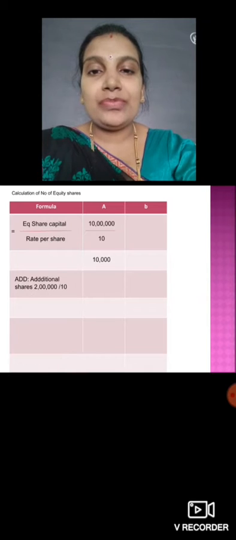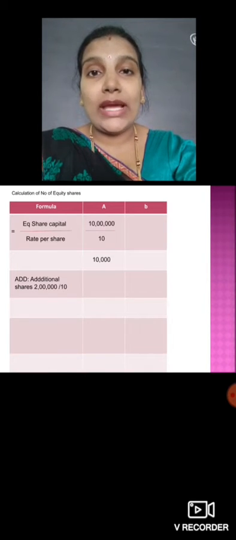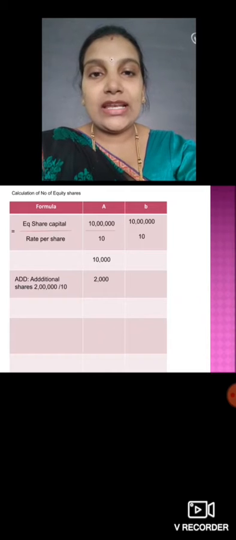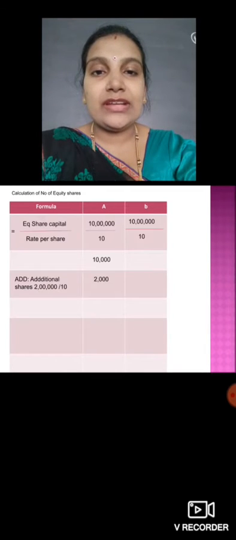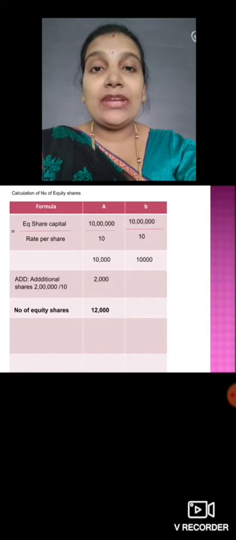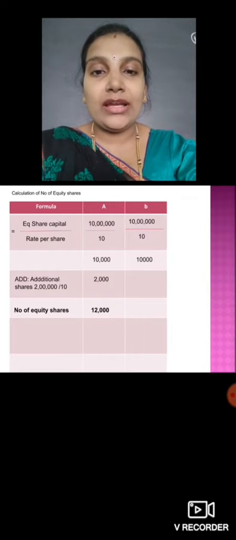Additionally, how much are we collecting in equity shares in plan A? 2 lakh, so 2 lakh divided by 100 is 2,000. In plan B, only the 10 lakh in equity shares, divided by 100, gives 10,000. So the total number of equity shares in plan A is 12,000: 10,000 was basic and 2,000 additional. And in plan B, we have only 10,000.